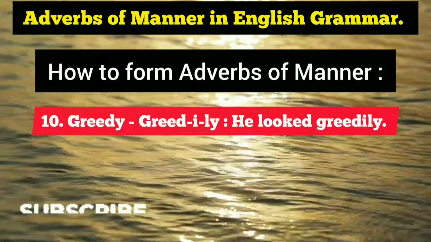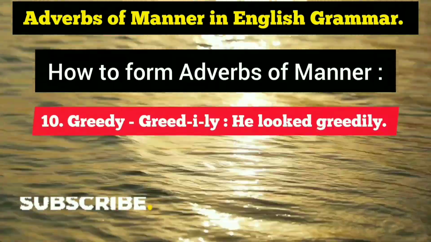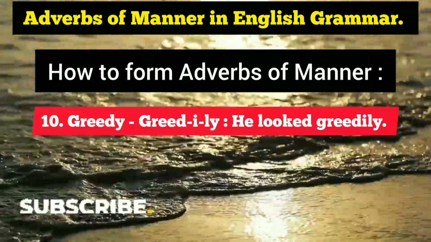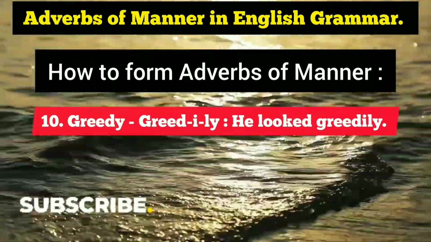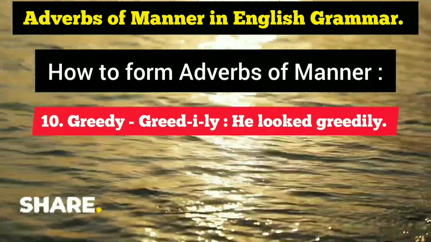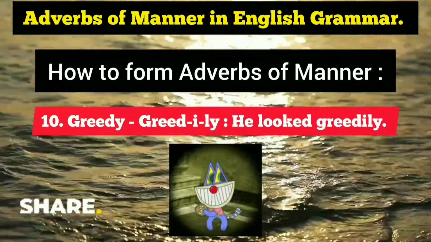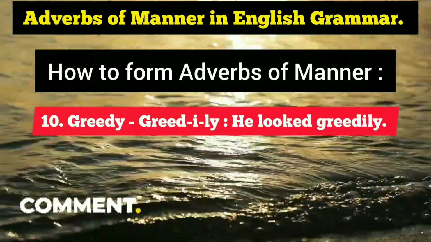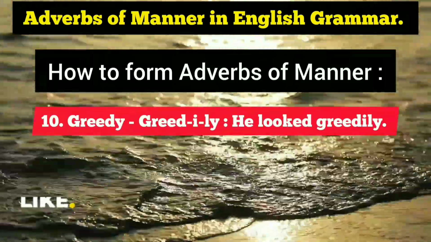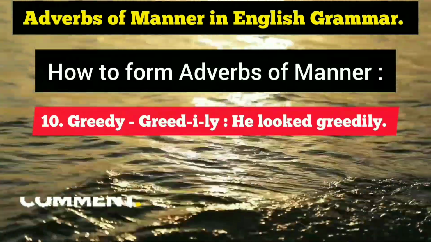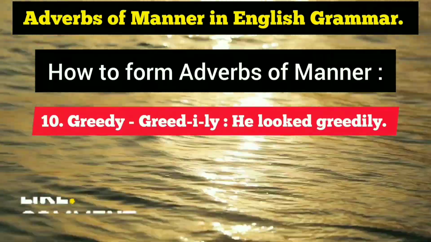Let's see some more examples. The 10th one is greedy. Here also it's ending in y. So I'm removing the y, adding I, as you see on your screen, and then also adding ly. So the adverb becomes greedily. As you see, he looked greedily. So the adjective is greedy and the adverb is greedily. So he looked greedily. I'm quite sure it's clear.